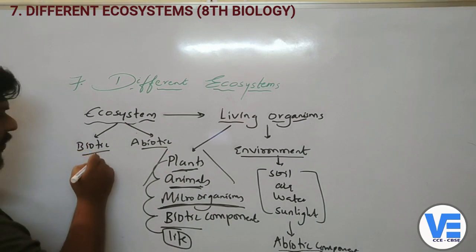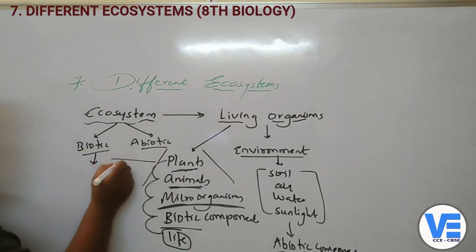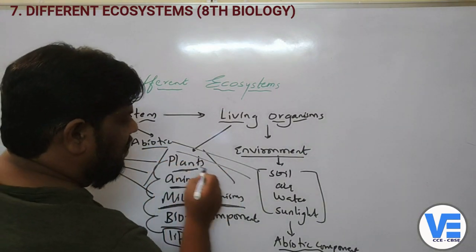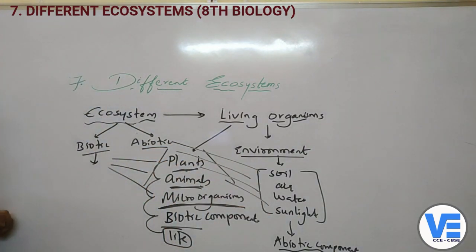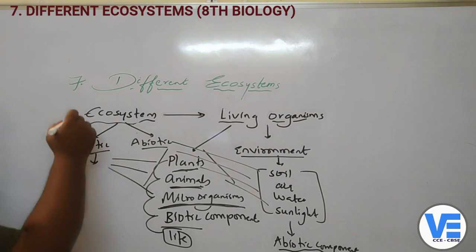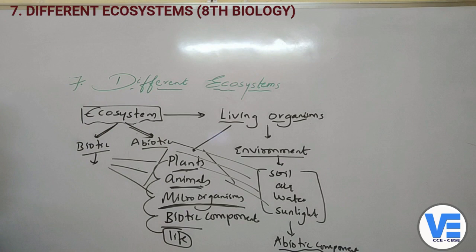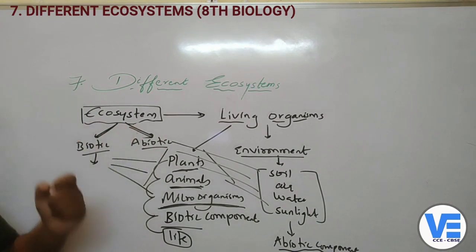So now what are biotic components? Plants, animals and microorganisms. What are abiotic components? Soil, air, water and sunlight are the abiotic components. So now what is ecosystem? Ecosystem is made up of biotic and abiotic components. So that is how we can come to a conclusion of what an ecosystem is.